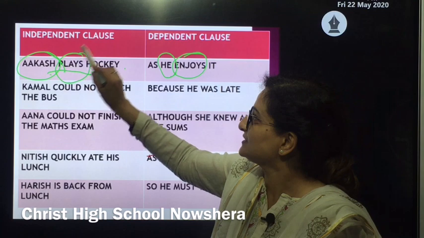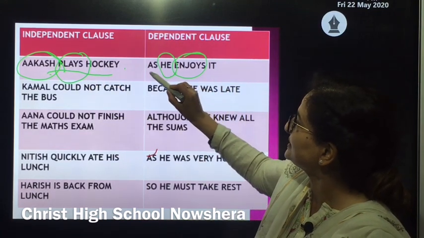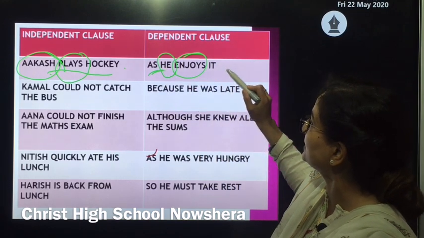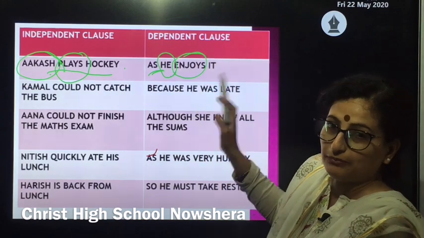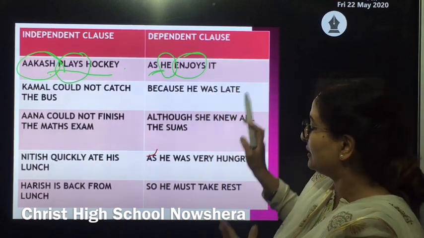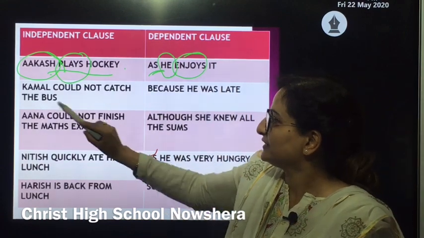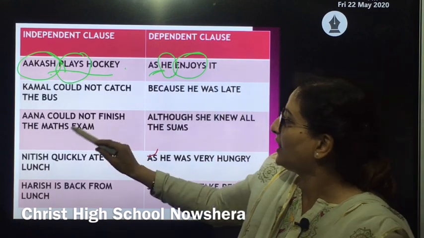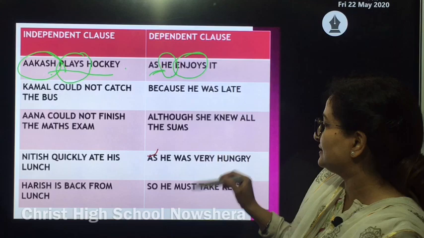So this is an independent clause, whereas in the case of dependent clauses, the sentence begins with the subordinate conjunction, as in "he enjoys it." It needs an assistant clause to give a complete meaning. Similarly, we can go through the other examples. Kamal could not catch the bus because he was late. Anna could not finish the maths exam although she knew all the sums.